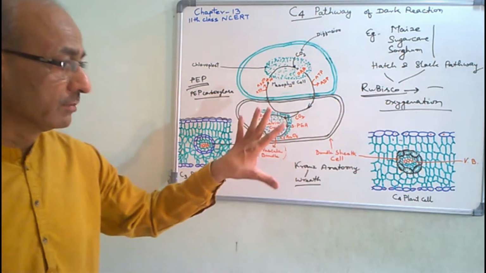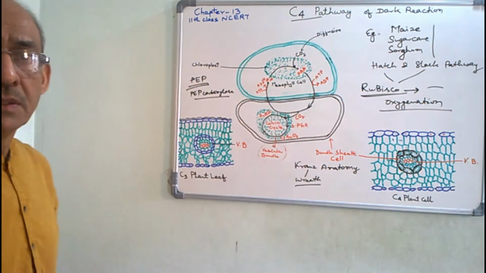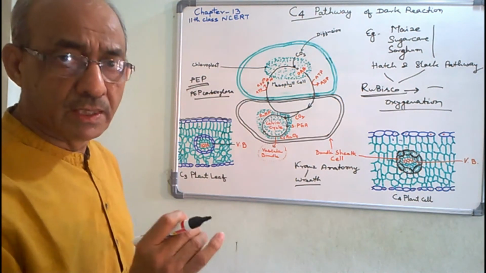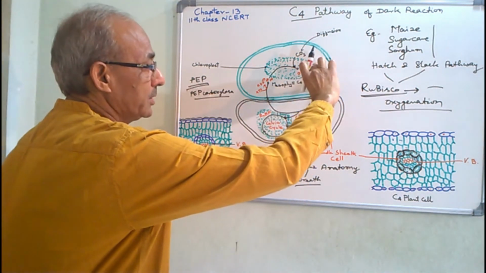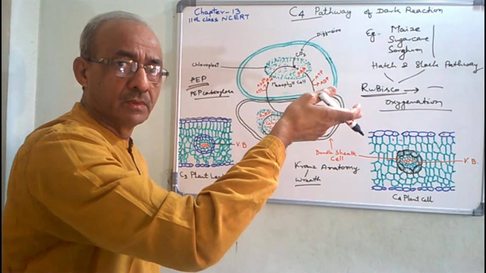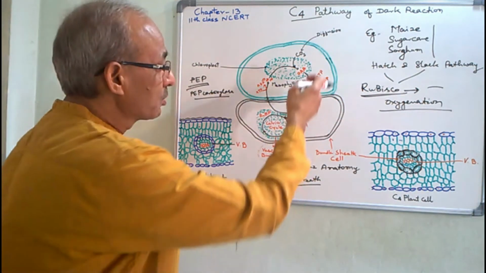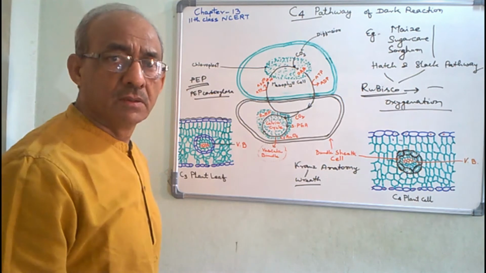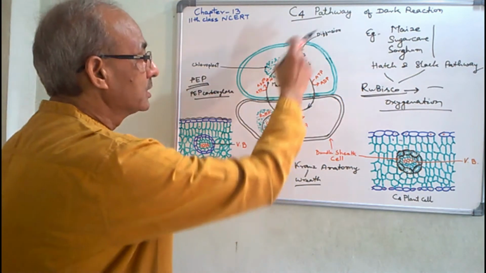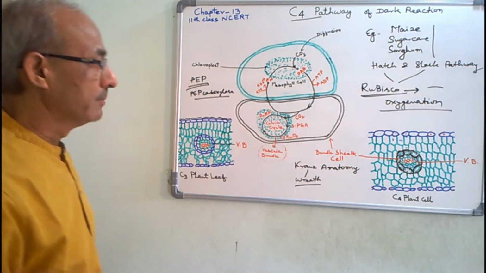This is an integral part of the complete biosynthesis of carbohydrate. So in C4 plants, the first product is considered a 4 carbon compound, oxaloacetic acid, so this pathway is called the C4 pathway.